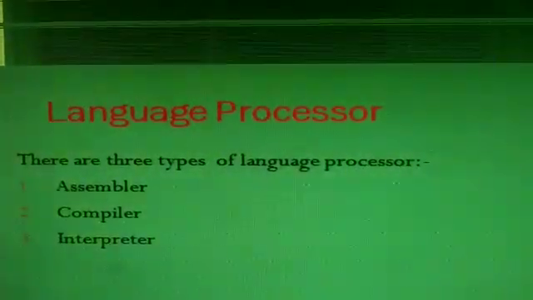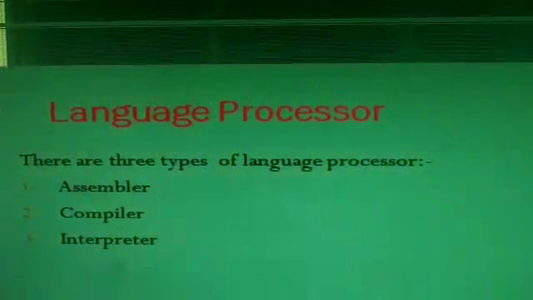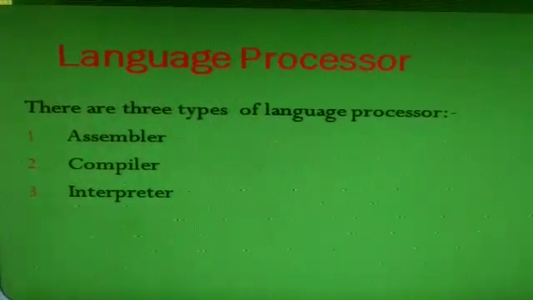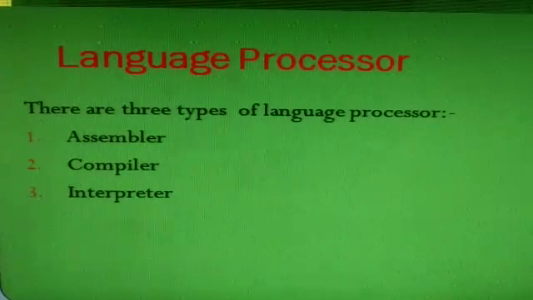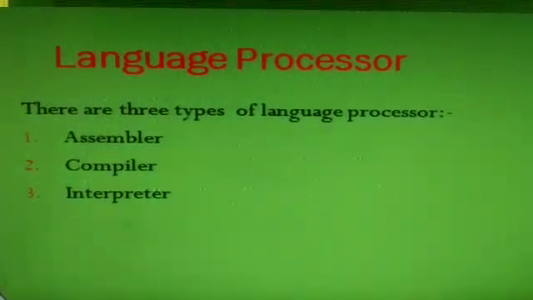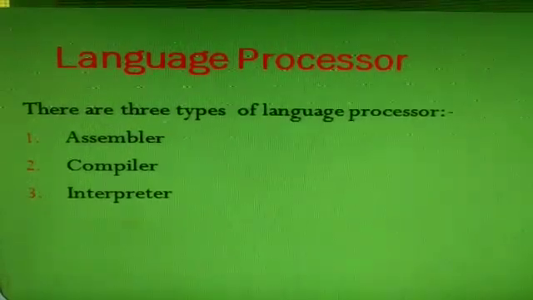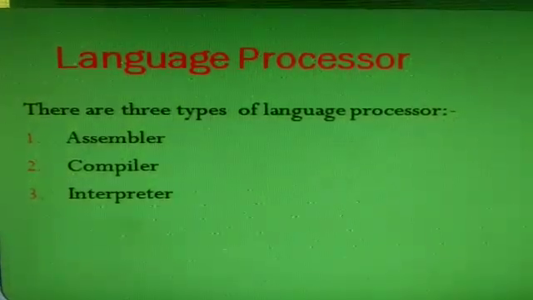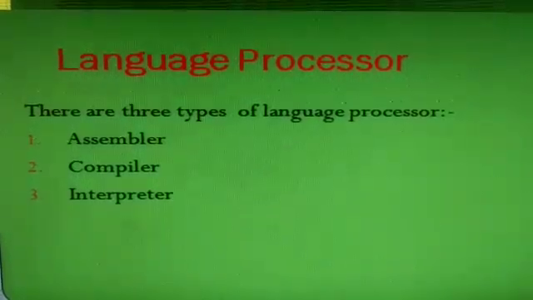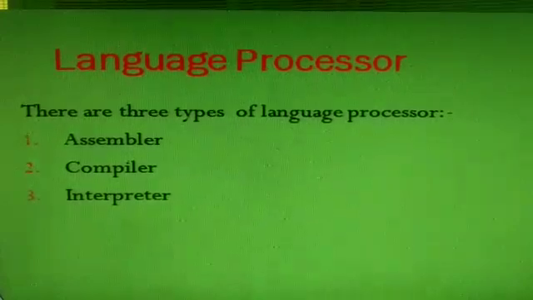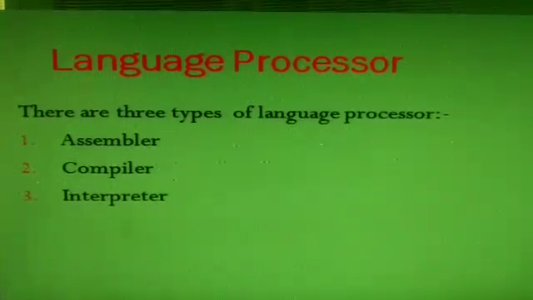Our next topic is language processor. Students, by a language processor, we mean a program that processes programs written in a computer programming language. Part of a language processor is the language translator, which translates the program from the source language into machine code, assembly language or some other language.